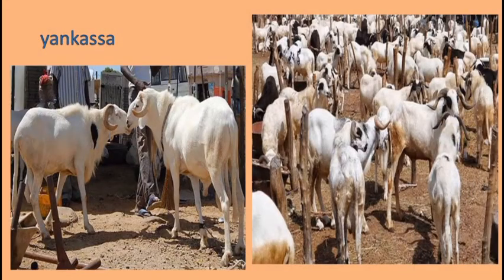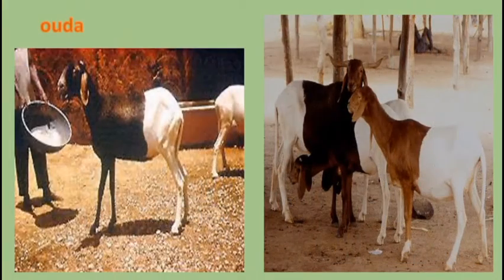The Yankasa is mainly found in the northern part of Nigeria. They are mostly white in color and they are average in size. The Uda is found in the extreme northern part of Nigeria. It has two colors. There are white hairs at the rear and black hairs at the front end of the animal.